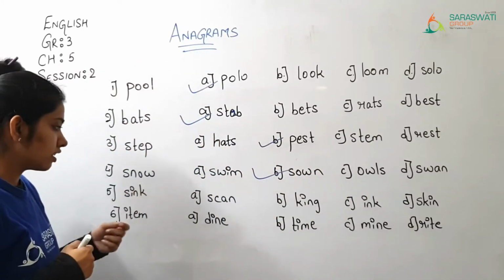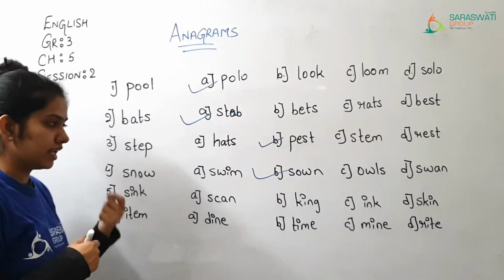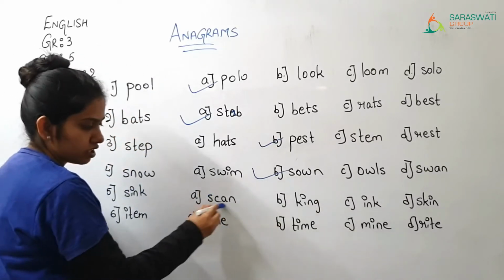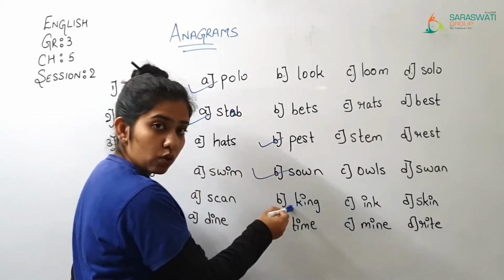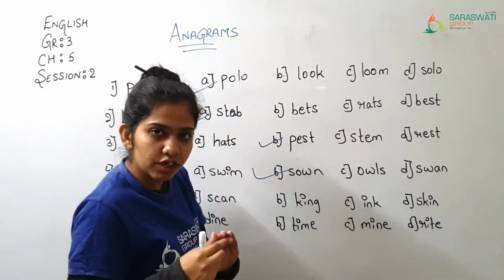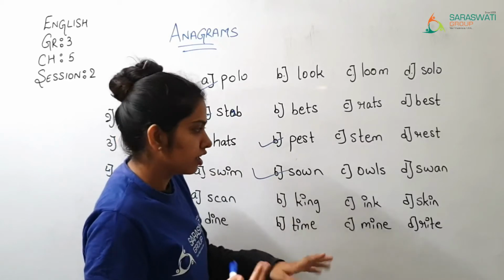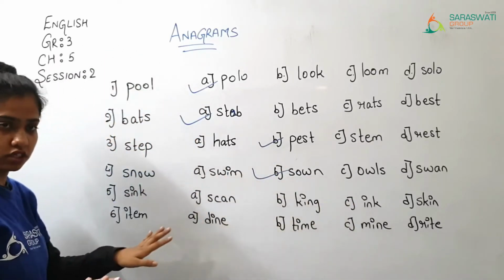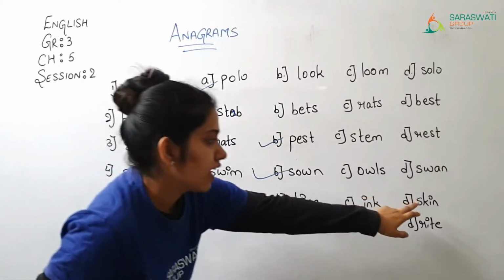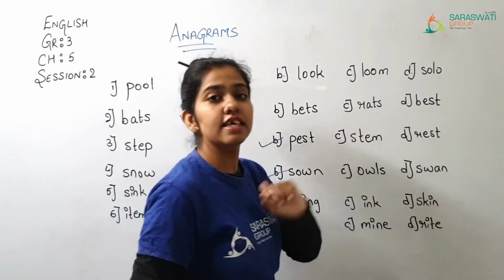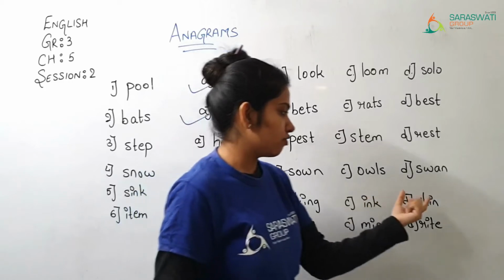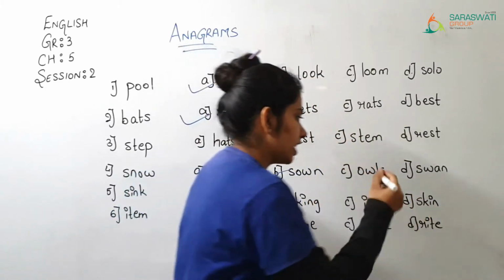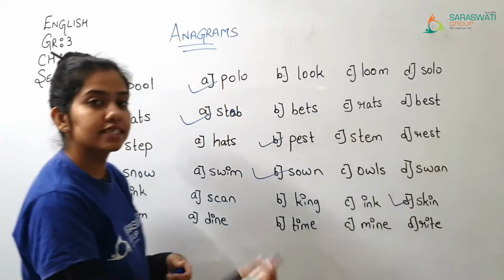Then afterwards, sink. S-I-N-K, the letters. Sink. This will not come. C is there. Again king will not come. Ink is a 3-letter word, so that will also definitely not come, because here it is a 4-letter word and ink is a 3-letter word. So the last word which, S-I-N-K, sink. And the new word which we have created, formed, that is skin. So the correct answer is option D, skin.